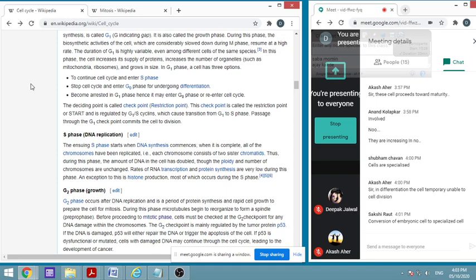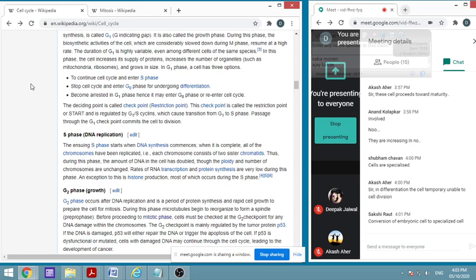Slowly, one after the other, when cell division is taking place, before every cell division there is a differentiation. And if the differentiation is there, then only they will be able to acquire that particular specialized function. So for that specialized function, it has to go for differentiation. So we will see about that.